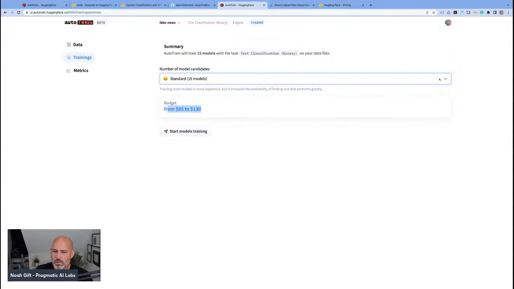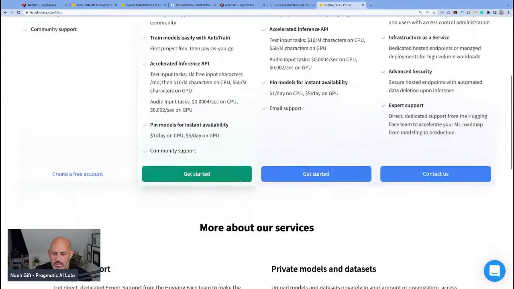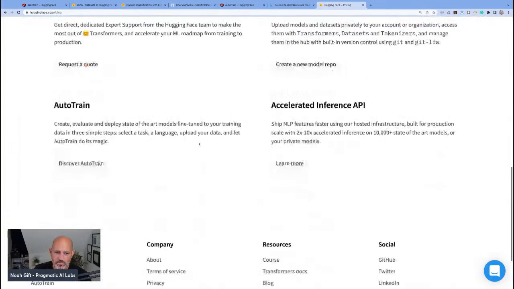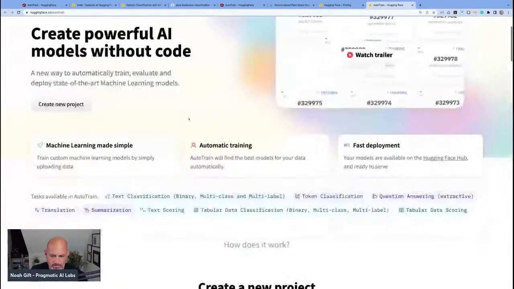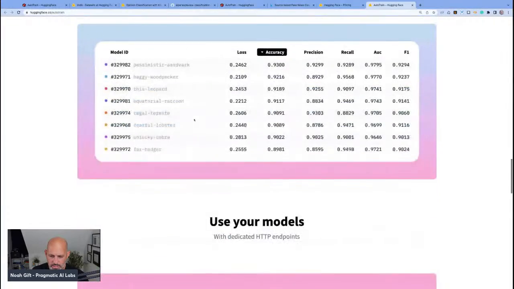That is a little bit spooky. What if I said basic from 31 to 40? Training more models is more expensive. I still don't like this idea. It trains models easily using AutoTrain. Yeah, this seems excessive, to be charged that much money for the training. So maybe I won't be using this feature.